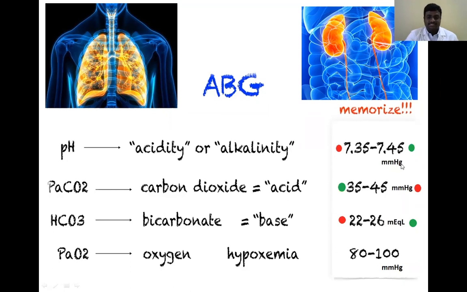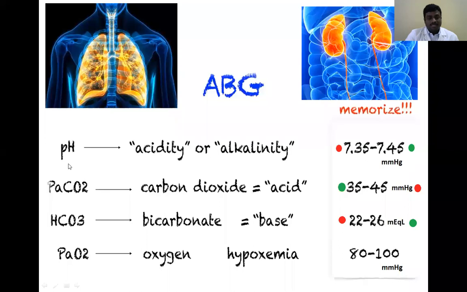In the arterial blood, when it is reduced below 7.35, that condition is called acidemia, or acidity of the blood. When it is increased to 7.45 and above, that is called alkalemia, or alkalinity. So this is the normal range we must remember.